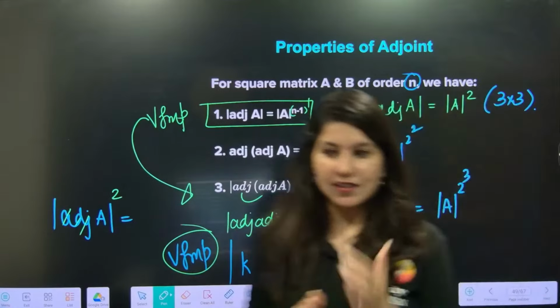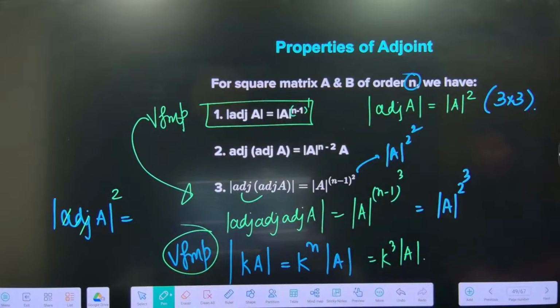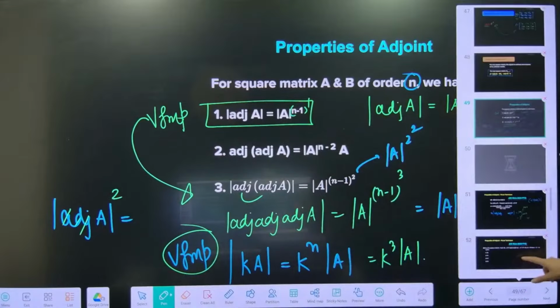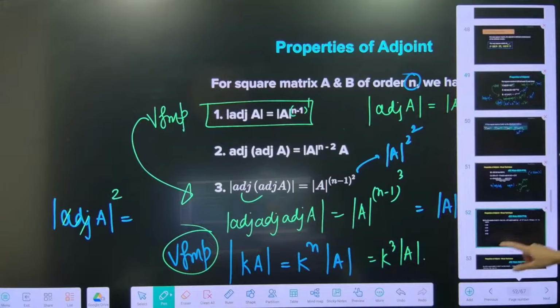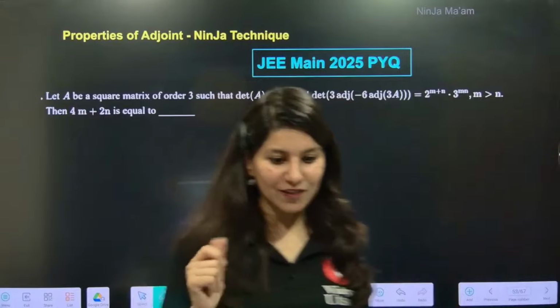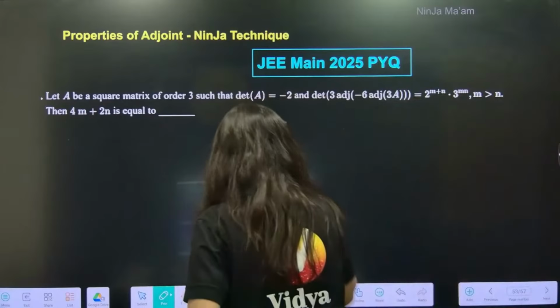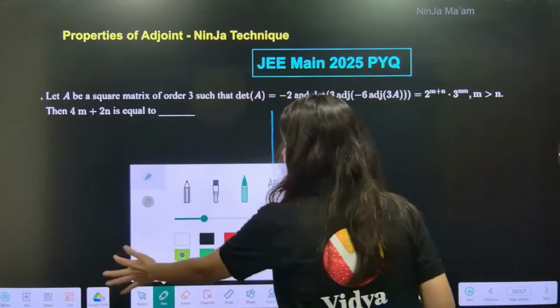Now, tell me, are we ready for the magic of the ninja technique? Yes. So this question, you know what? Go and check all the PYQs.